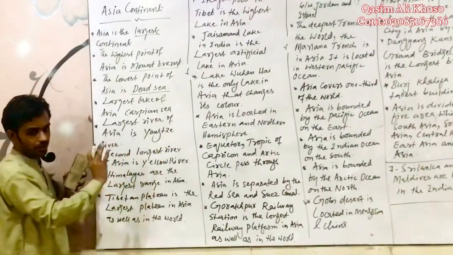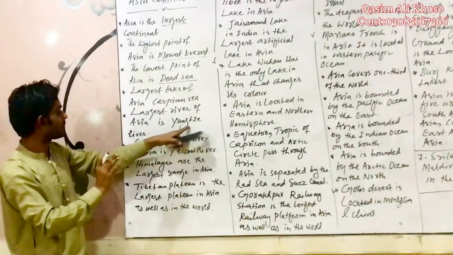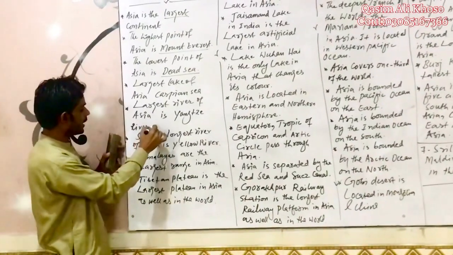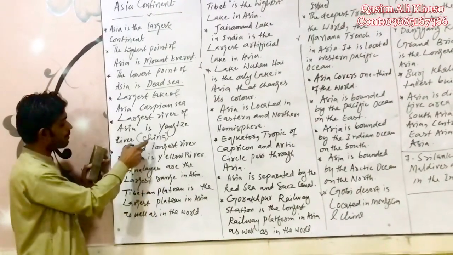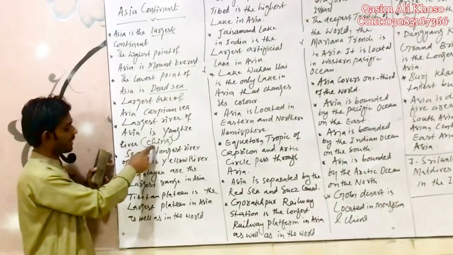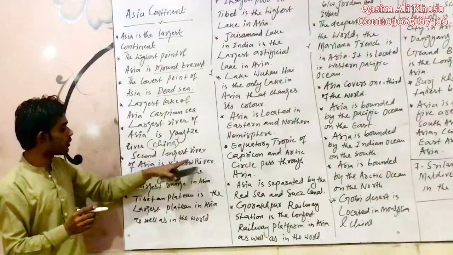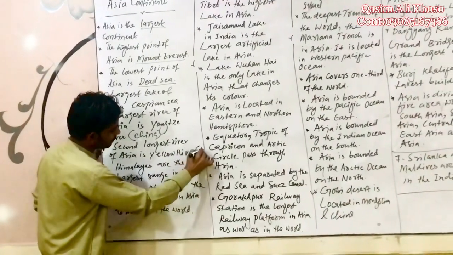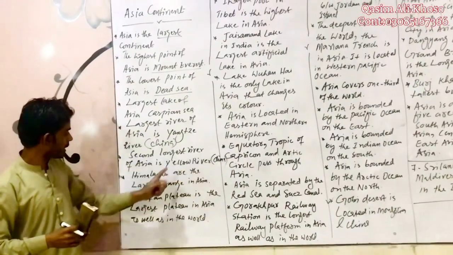Largest lake of Asia is Caspian Sea. Dear students, largest river of Asia is Yangtze River. Do you know where Yangtze River is located? It is located in China. China is a neighboring country of Pakistan. It is also located in the northeast of Pakistan. Second longest river of Asia is Yellow River. This river is also located in China. Remember these both points. They will go ahead.